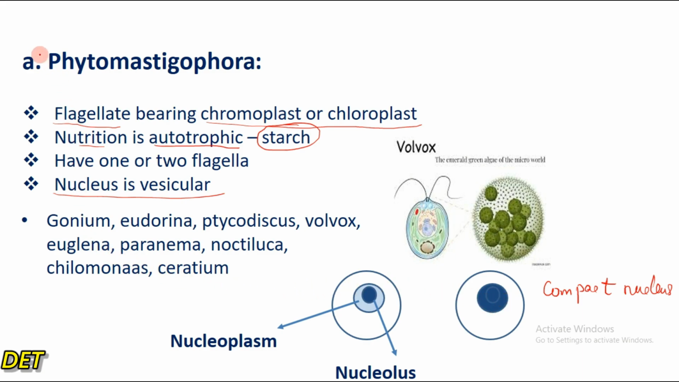So what we're trying to say here is that in the class Phytomastigophora, the nucleus is vesicular. What that means is that the nucleus has scanty or loosely packed chromatin, and so when you view it under the microscope, it appears clear, unlike the compact nucleus, where the nuclear material is densely packed together and appears darkly stained, right? Examples of organisms under the class Phytomastigophora are Gonium, Eudorina, Pandorina, Volvox, Euglena, Peranema, Noctiluca, Chilomonas, and Ceratium. We've looked at them before.